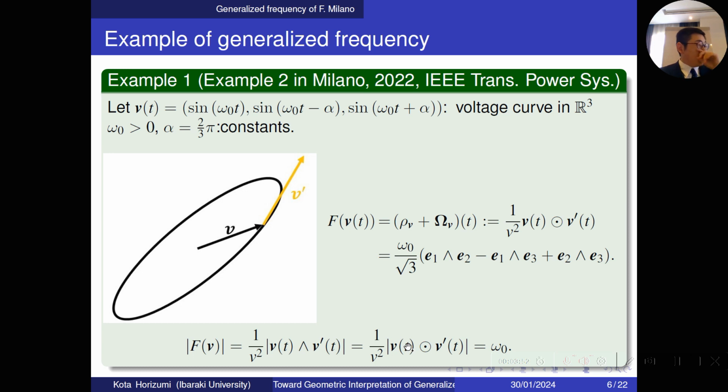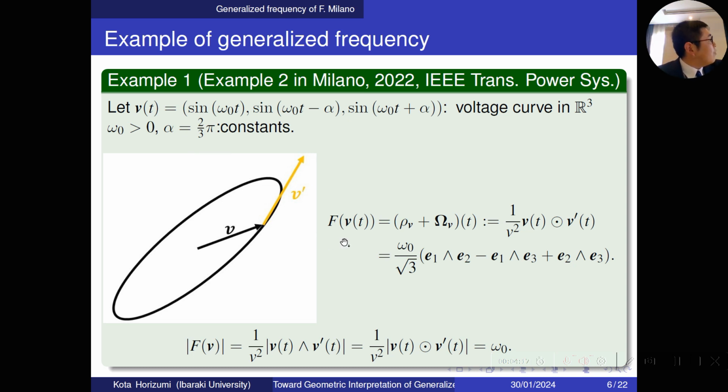So let me show the example of generalized frequency. So v is the voltage curve in R^3 and defined by this. So it's the circle in R^3, and its radius is the square root of 2 over 3, and omega 0 is a positive constant, and alpha is equal to 2 over 3 times pi.